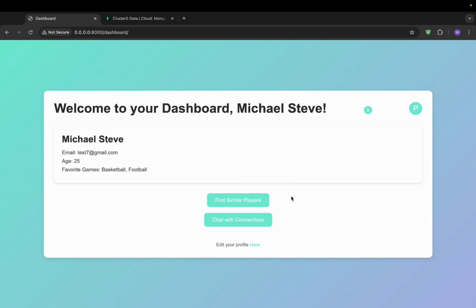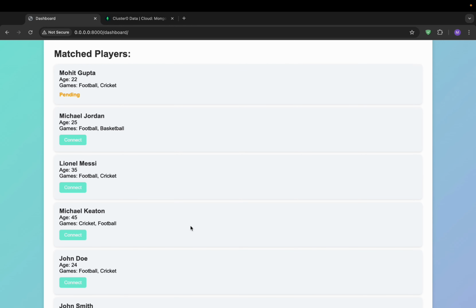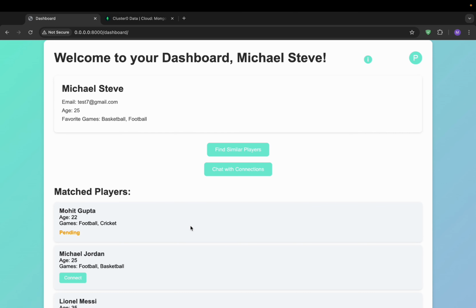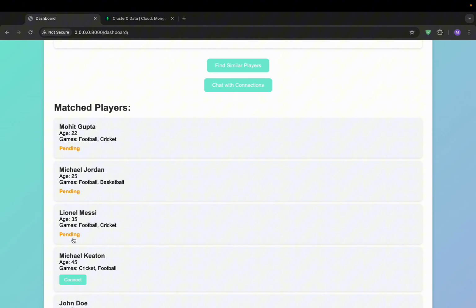One of the main things of the WeMatchSports platform is to find similar players. So this is the matchmaking. Let's click on find similar players. What this does is show the similar matched players that it has. It uses cosine similarity in the backend. The similarity is based on the age, the city, and the sports that they have. And we can send some connections here. So I've sent it to Michael Jordan, I've sent it to Lionel Messi.